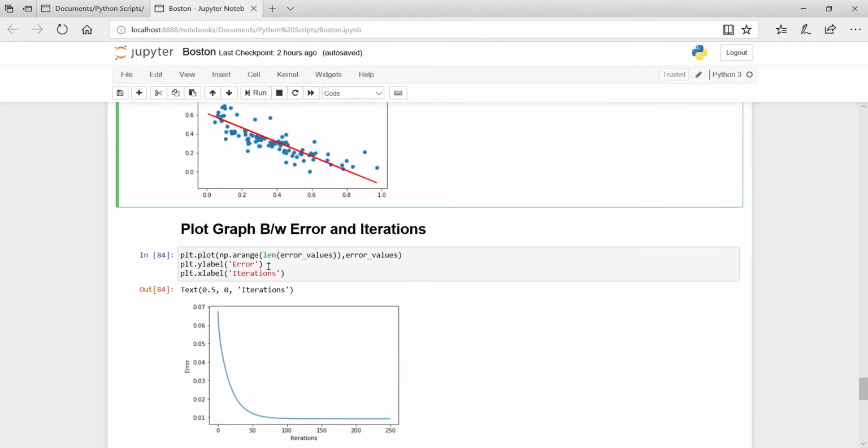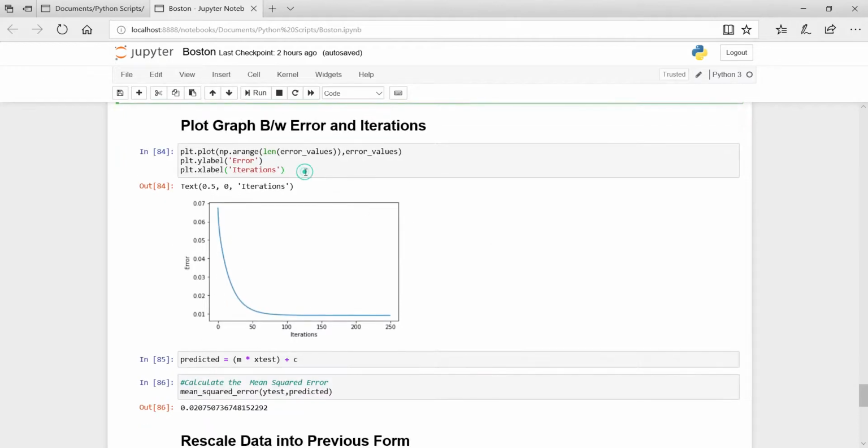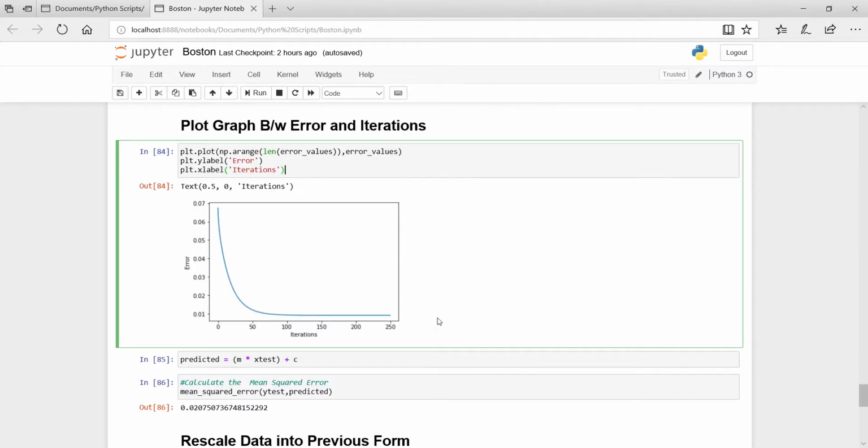Then I have plotted the graph between error and iterations. The y-axis shows the errors and the x-axis shows the iterations. Here we can say that when we increase the iterations, the error is greatly reduced, but after some time the error becomes constant, parallel to the iterations.